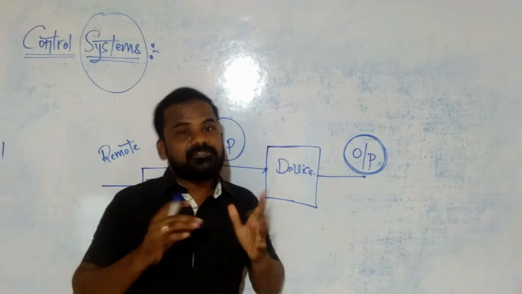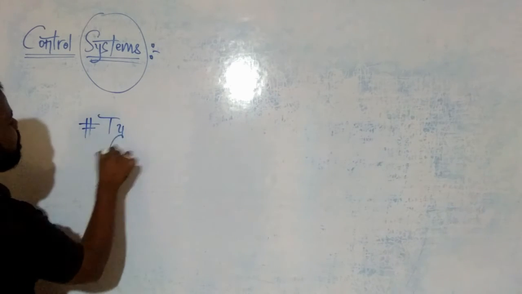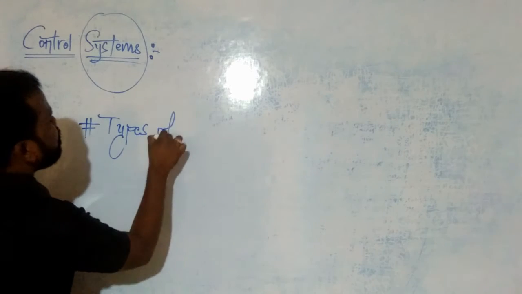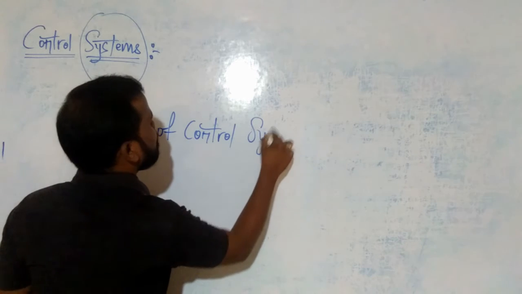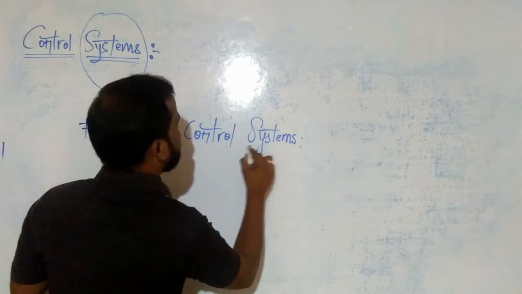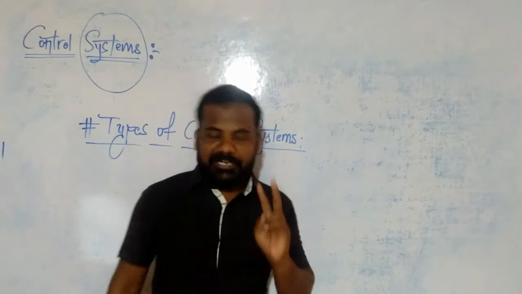Now go for types of control systems. Basically there are two types of control systems.